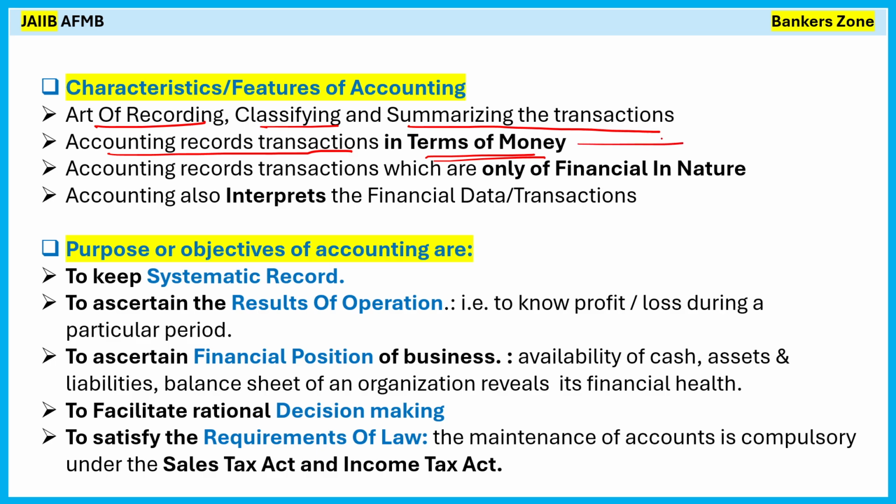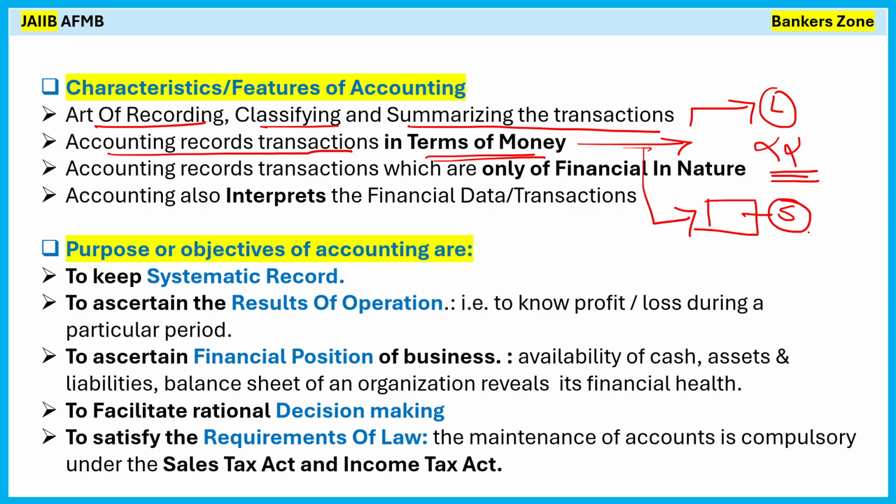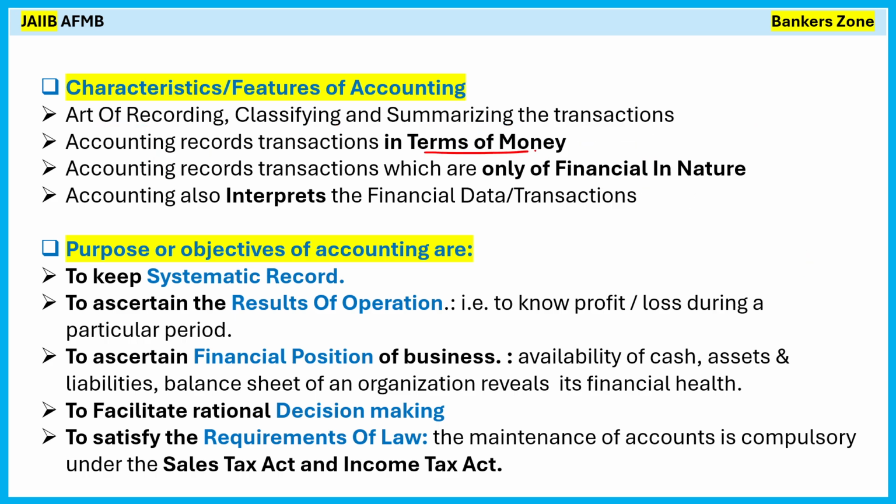I have already told you, only in terms of money means what? You went to the garden, you like that garden very much, you cannot record that entry into the book of account. However, you went there and you purchased something in that garden. For example, you purchased a sandwich there, right? For 50 rupees, you have to note it into the book of account. Okay, means what? Only the money transactions are allowed to be recorded.